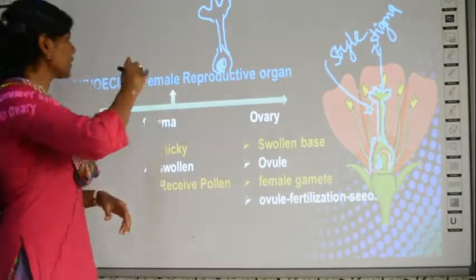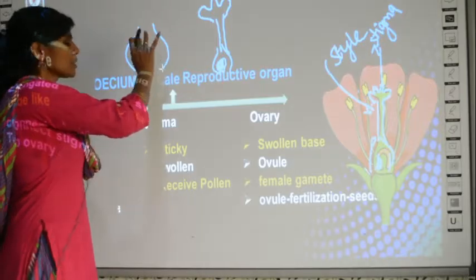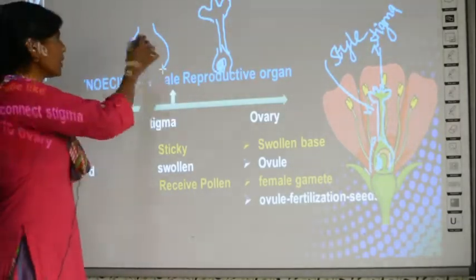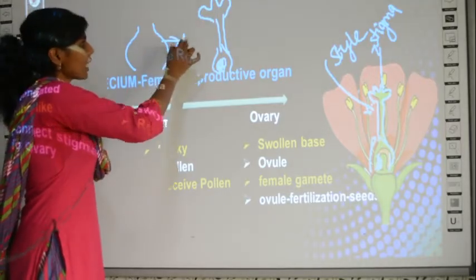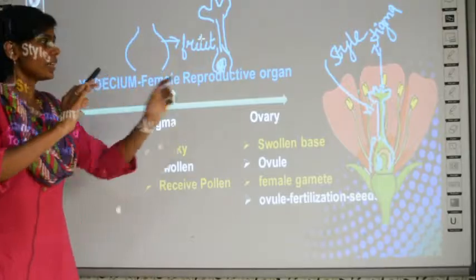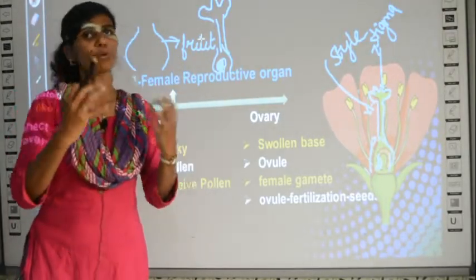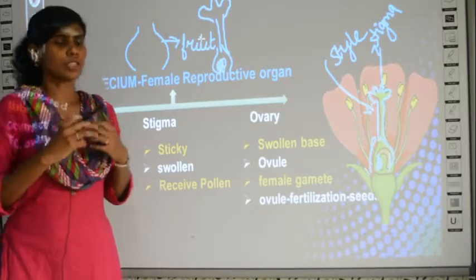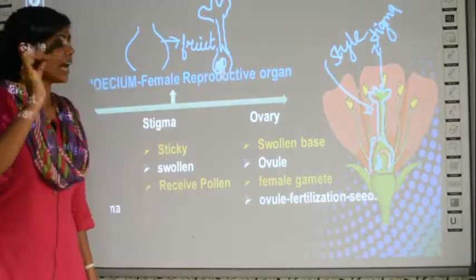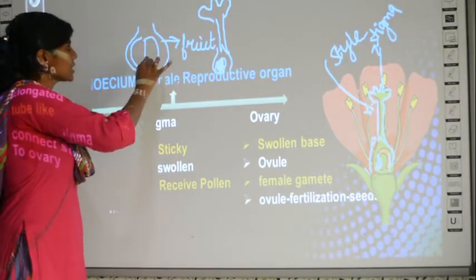The remaining one will be the ovary. Which is the ovary? This is the ovary, right? I will draw it up big. So now this ovary will become the fruit. The ovary is going to become the fruit after fertilization. This ovary will become bigger and bigger in size, and that is what becomes the fruit after the fertilization process. And you have ovules inside, and after fertilization they are going to become seeds.